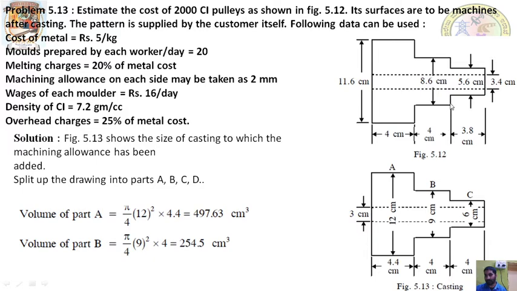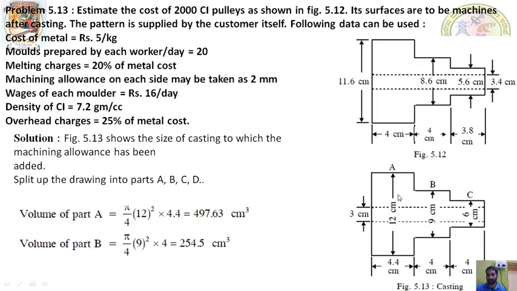So we are now adding 2 mm this side, so that will become 4.2. Again we are adding 2 mm here, so that will move forward, and 2 mm will be covered here, so 4.2 will become again 4. So 2 mm this side and 2 mm this side, that will become 4.4. So this is the lengthwise machining allowances.